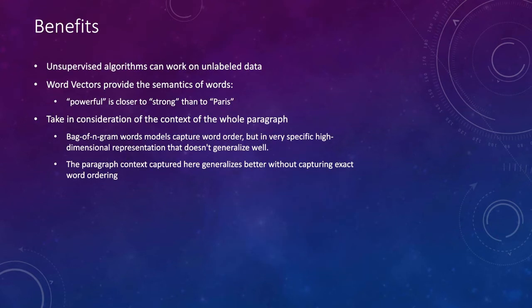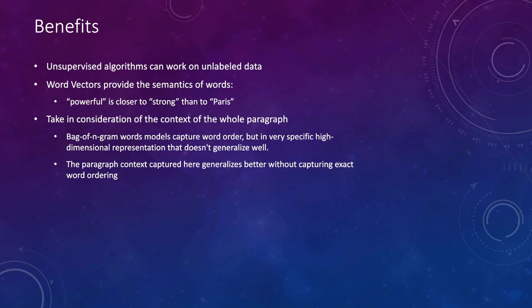There are many benefits to this algorithm. First, it's unsupervised, so it doesn't require any labeled training data. The word vectors generated provide the semantic or contextual meaning of the word. One of the examples often used in the paper is that semantically the word powerful should be closer to the word strong than the word Paris, since powerful and strong are similar adjectives, while Paris is a place.